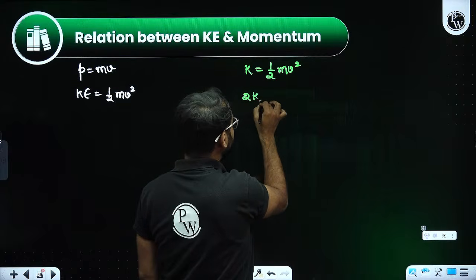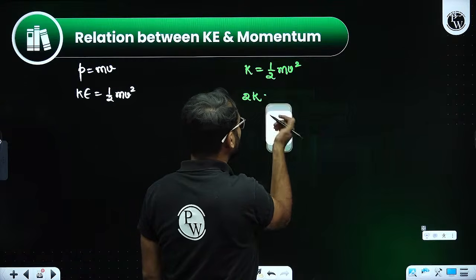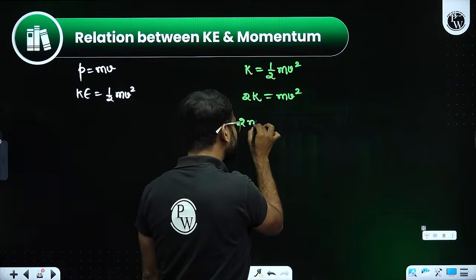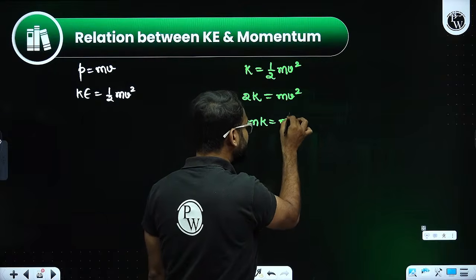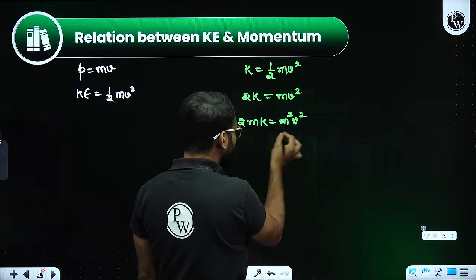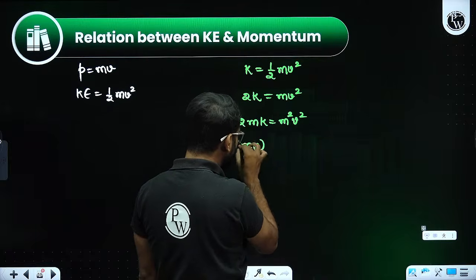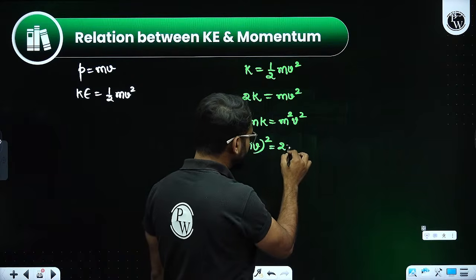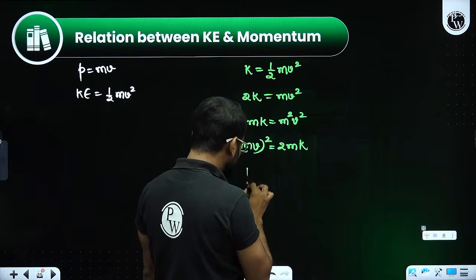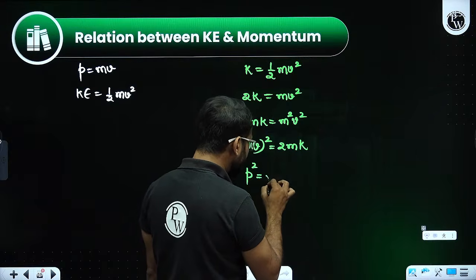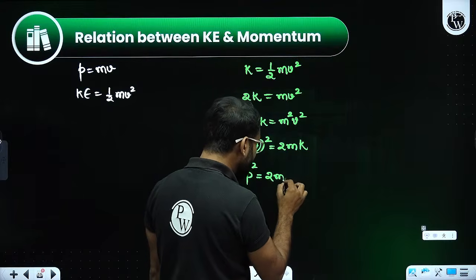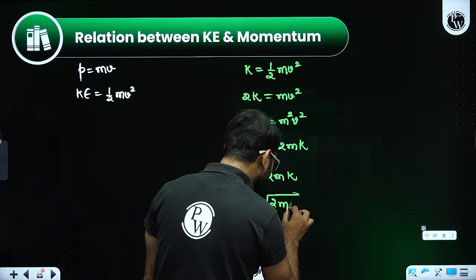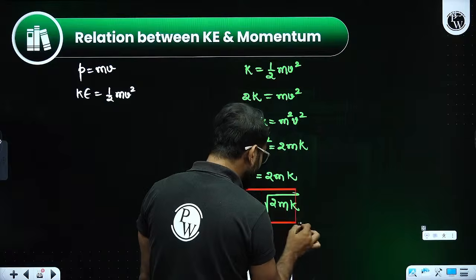Kinetic energy is equal to half mv square, so 2 times kinetic energy is equal to mv square. Multiply m on both sides, so that is going to be m square v square. m square v square can be written as mv whole square, that is 2m times kinetic energy. This is momentum. So P square is equal to 2m kinetic energy, and finally momentum is equal to root of 2m kinetic energy. This is the relation that you can remember.